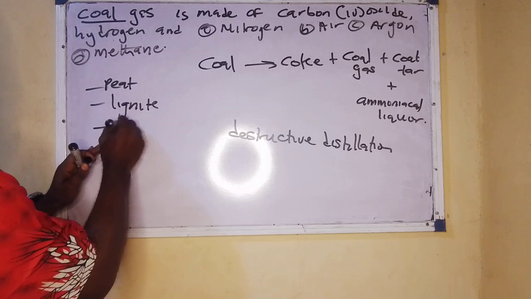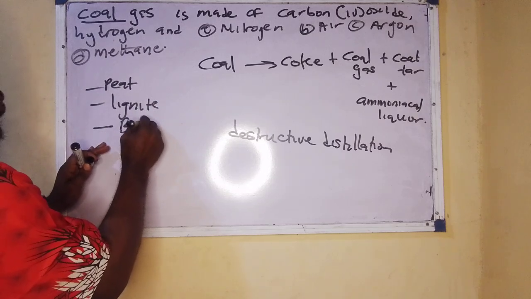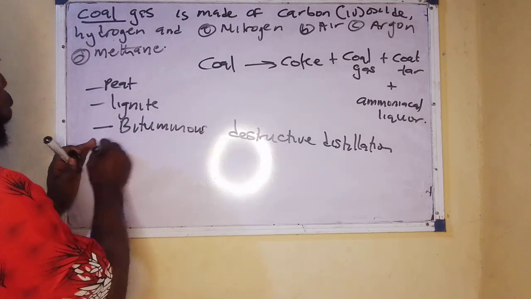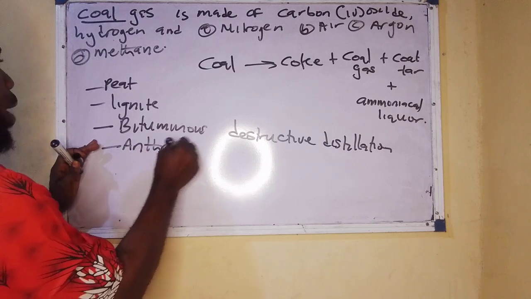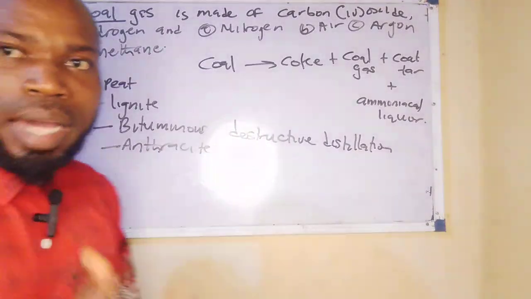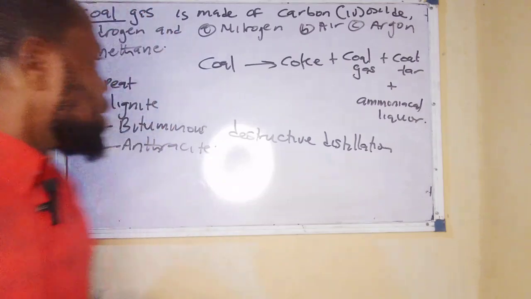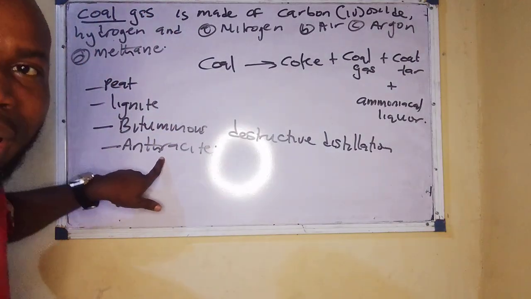There's what we call the bituminous coal. There's what we call the anthracite coal. Now, these are the different types of coal. Now, this anthracite coal is regarded as the purest type of coal.